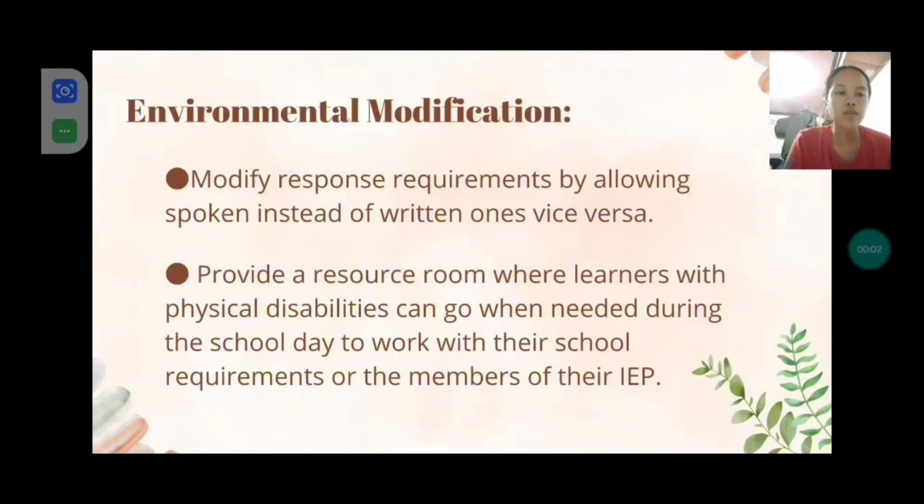Then provide a resource room where learners with physical disabilities can go when needed during the school day to work with their school requirements or the members of their IEP. So there should be a special area for those students having physical limitations so that they could put their materials within that area and work comfortably because they have a special space for them.